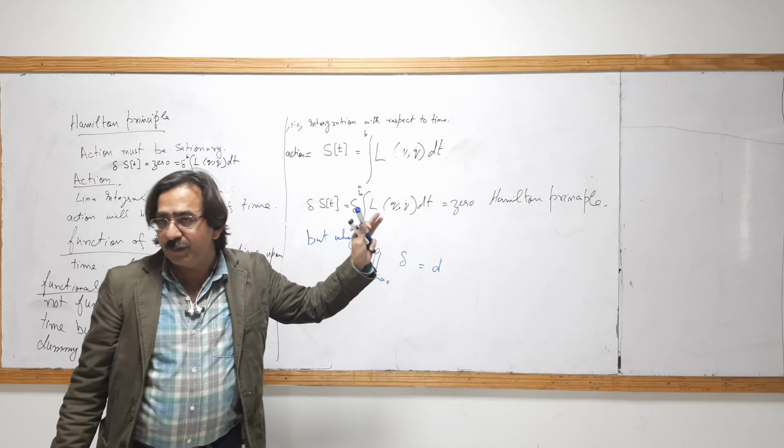In quantum mechanics, because we ignore some such things, we usually use the d. But in classical mechanics, things are observable and we may be careful, so that's why we mostly use the virtual displacement. Now the question is, why must action be stationary?